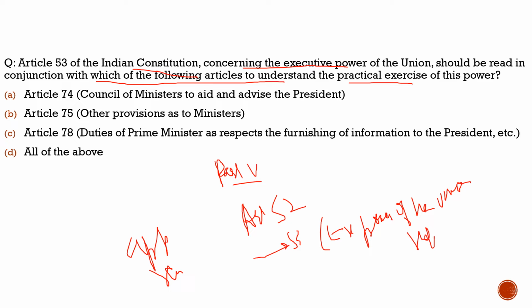So what are these articles? Article 74, 100%. Article 75, 100%. Article 78, 100%. So we can say all of the above. With respect to this question, the correct answer is option D.